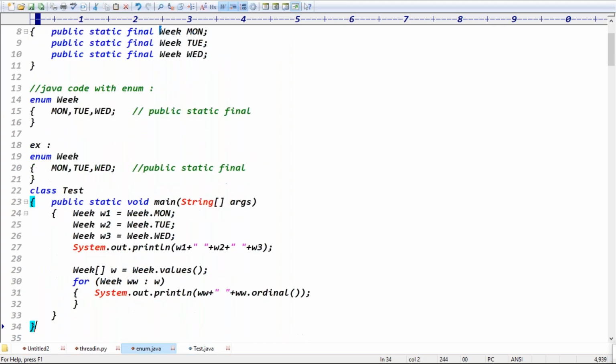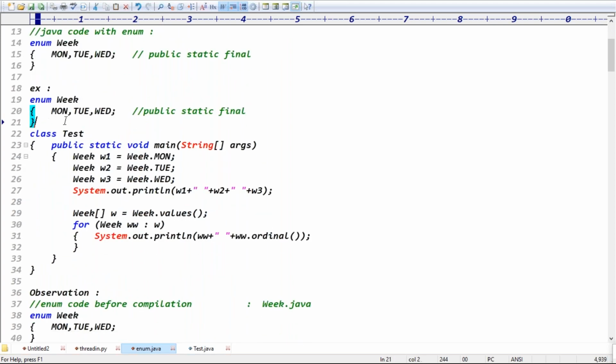In the first example, we declared 3 constants here. I'm accessing those constants using the enum name. But if you want all the constants at a time, you can go for the values function. Week.values returns the Week array, right? And ordinal means what, guys? I think ordinal is to get the indexes, right?